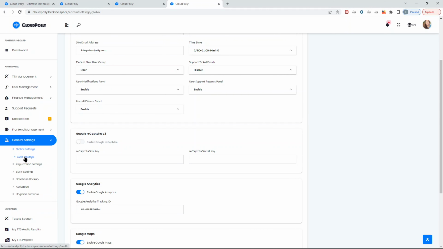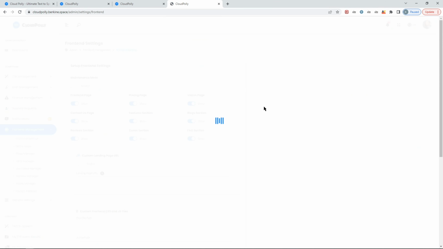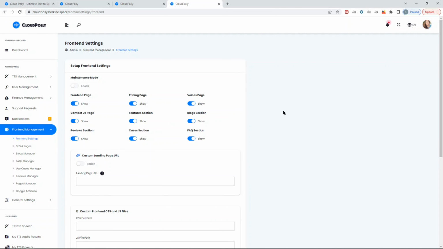The other thing I want to show you here is the front end. You can disable some of the sections. So there are some pages, the front end page, the pricing page, and the voices page, which is a standalone page, but the rest are basically a part of the front end page. That's the front end, the landing page. So there's the contacts part. Well, contacts is also a page as well. The features, blog section, etc. There are just parts, sections in a landing page.